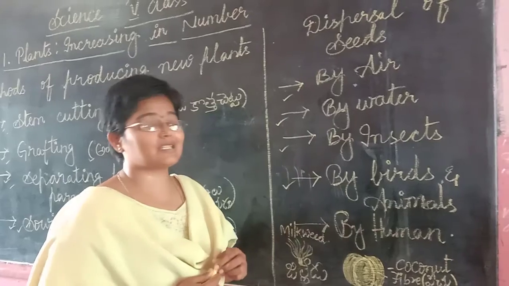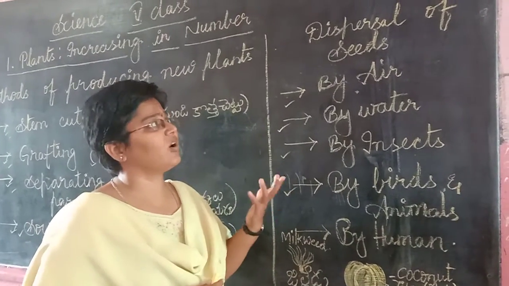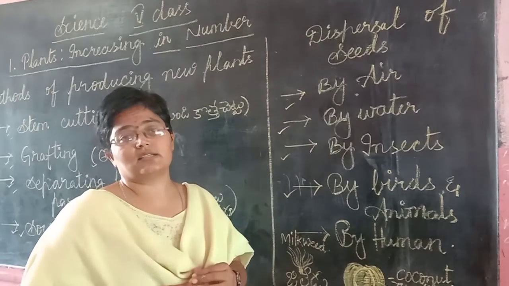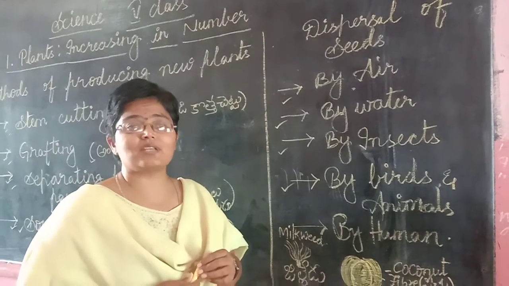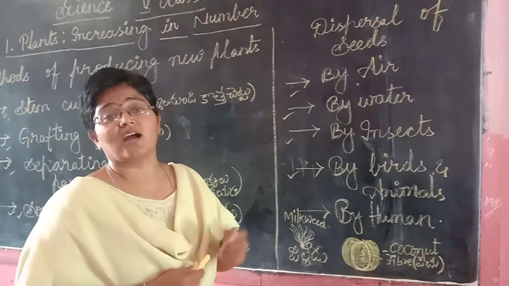And coming to the birds and animals. How do birds and animals help in the dispersal of new plants? Let us see. Have you ever seen animals grazing in a vacant place? Grazing means gaddi tinadam.